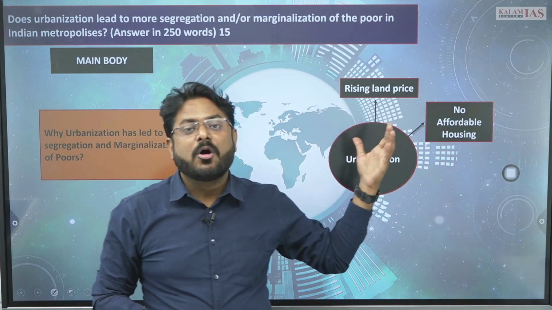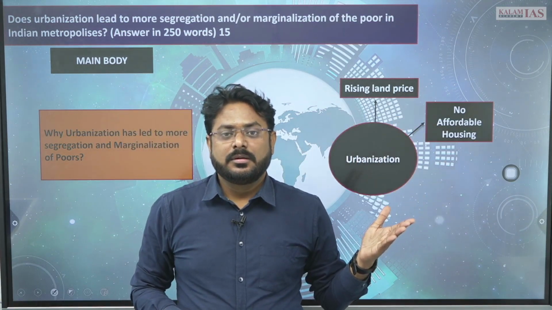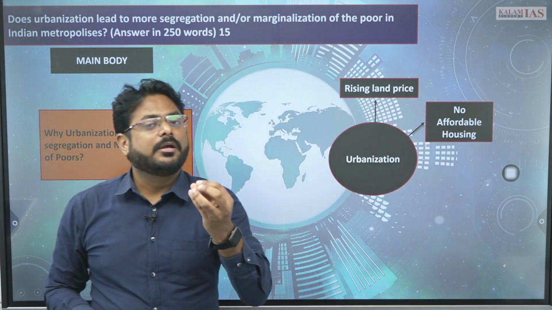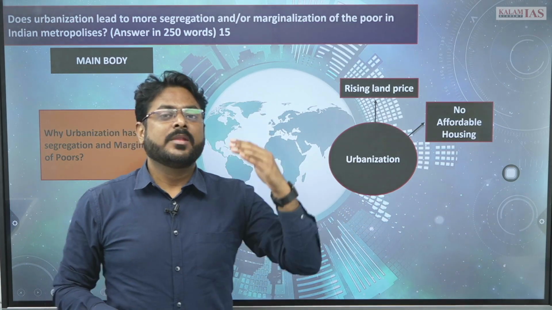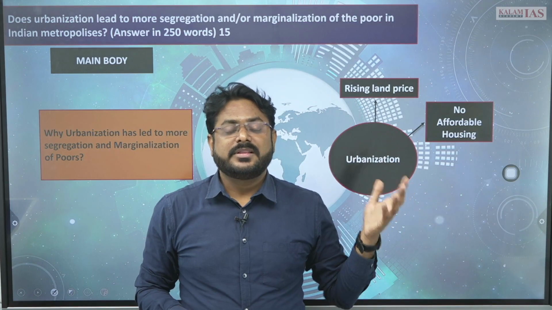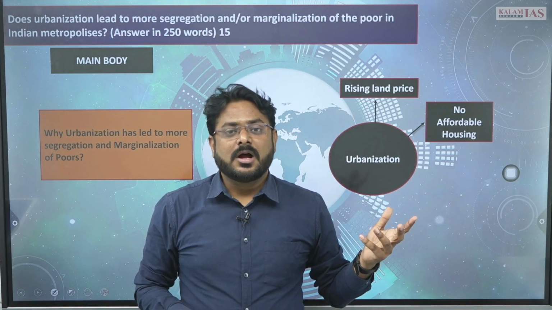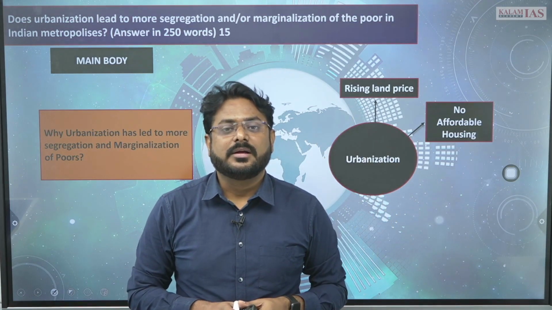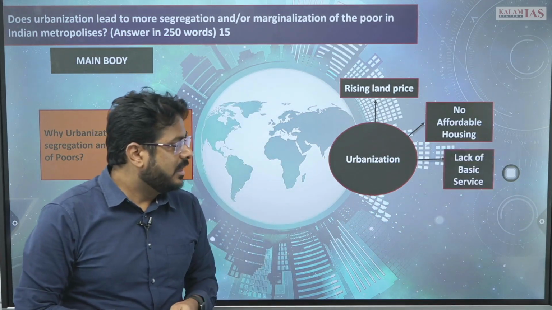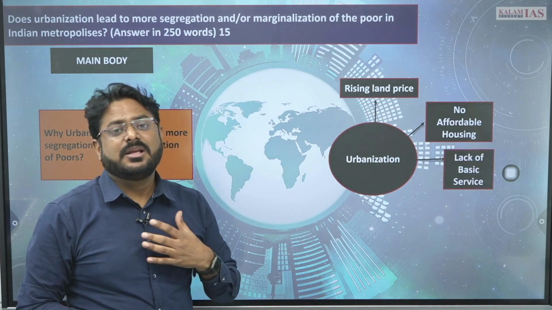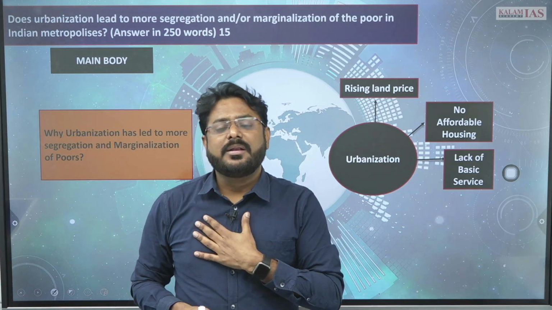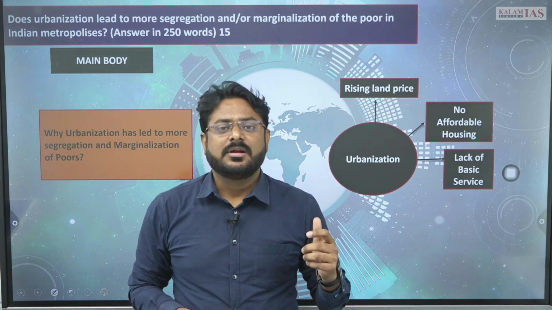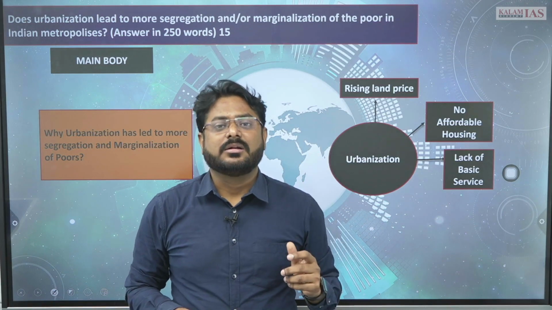Then there is no affordable housing. Most of these poor people in the urban area have to live in the slums. They are slum dwellers. Housing facility is not there, right? So that is there. Lack of basic services. If you go into the slum areas, there is not even a facility of sanitation, pure drinking water, right?